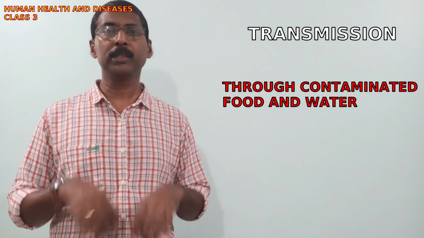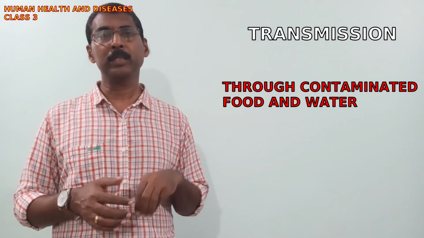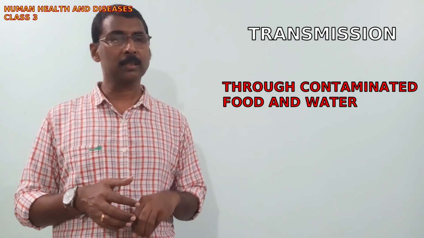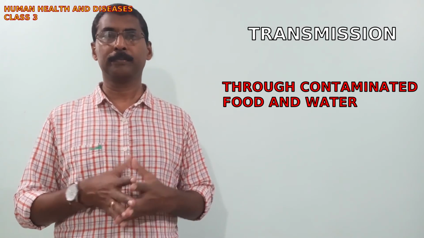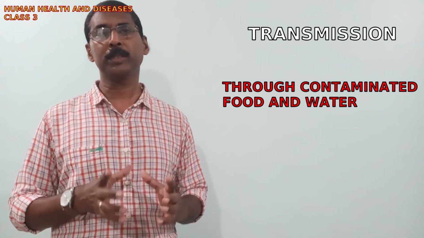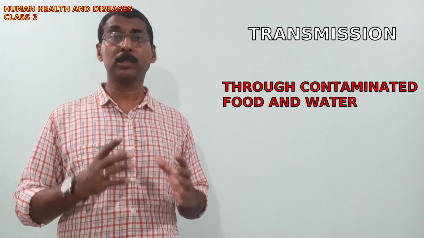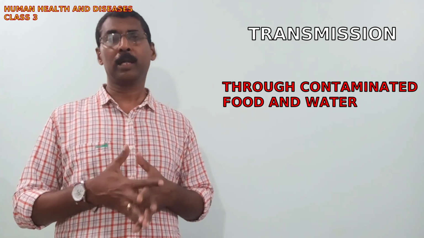And when this food is consumed, the pathogen enters the alimentary canal, reaches the colon and infects it. This is the method of transmission of Entamoeba histolytica from one person to another person.